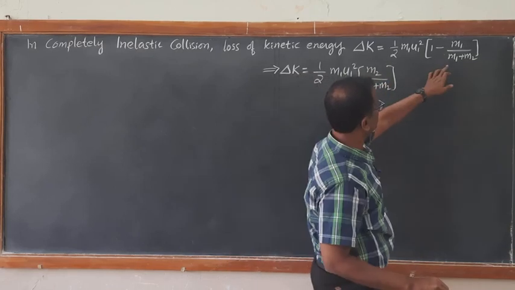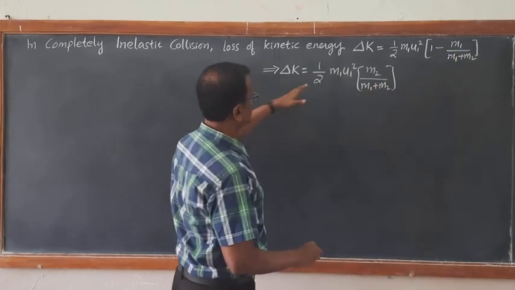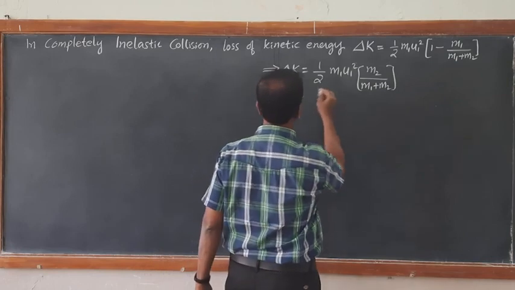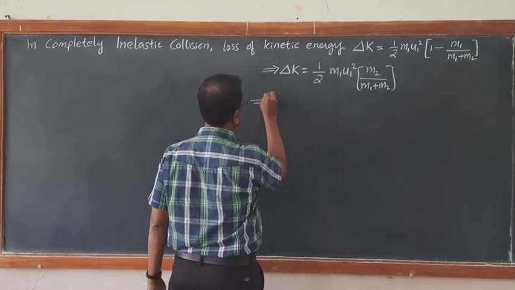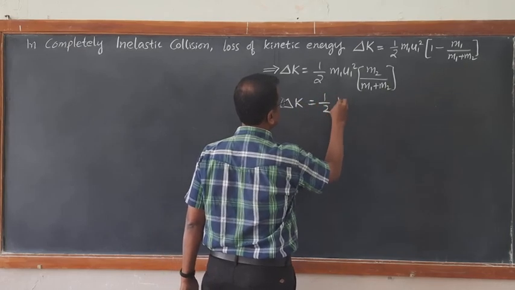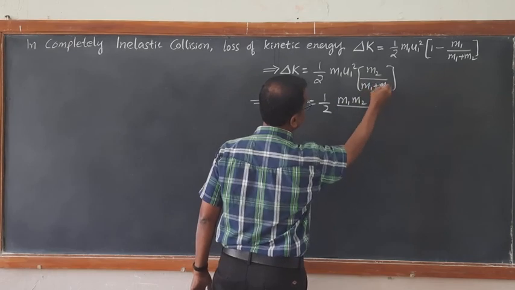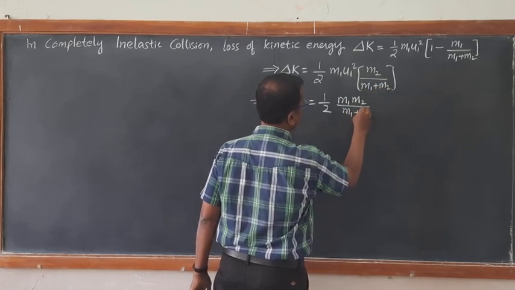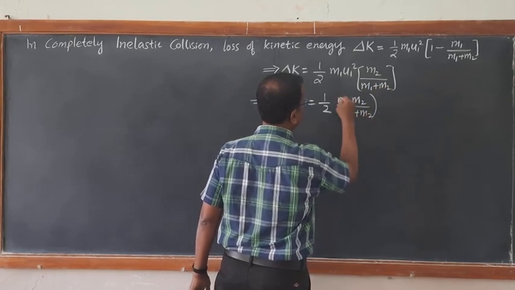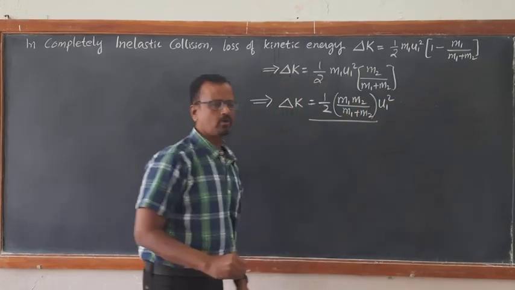So delta K becomes half m1 m2 divided by m1 plus m2 into u1 square, which is a positive quantity.